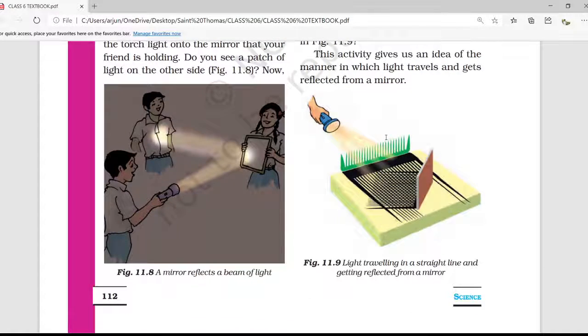So what you have to do? See, first one friend will be standing here holding the mirror. The second one will be at the opposite corner. Then he or she will turn the torchlight on, and you can see a light beam will go up to this mirror, and then reflection will happen.